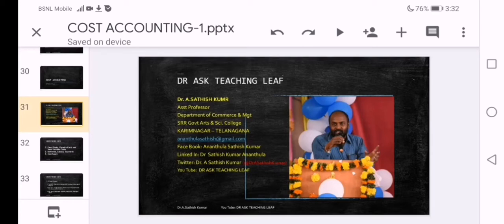These are the points that we have covered in session 1 and session 2.